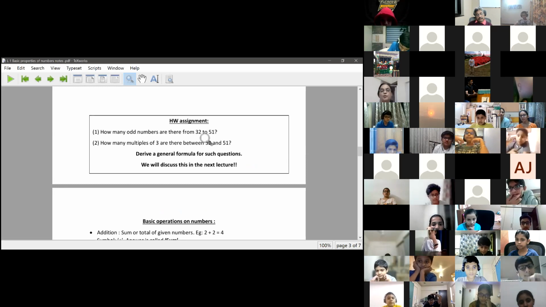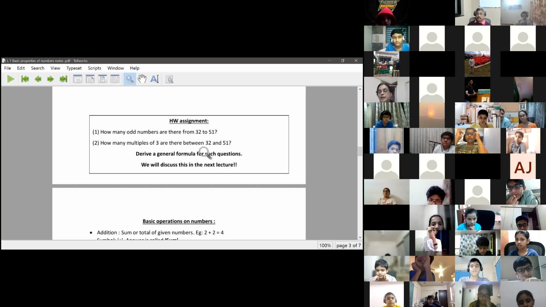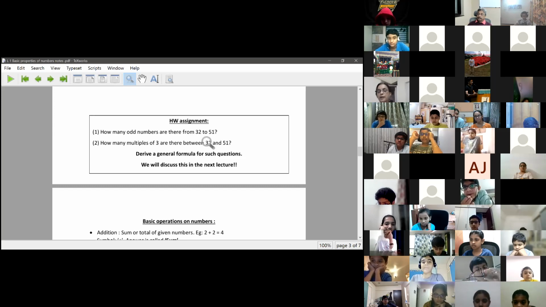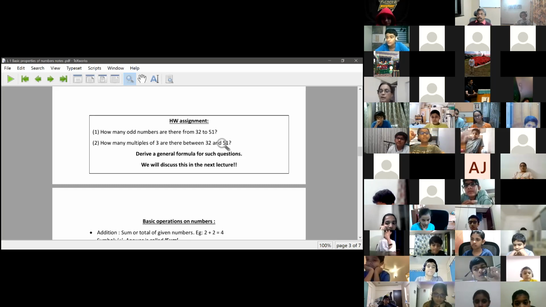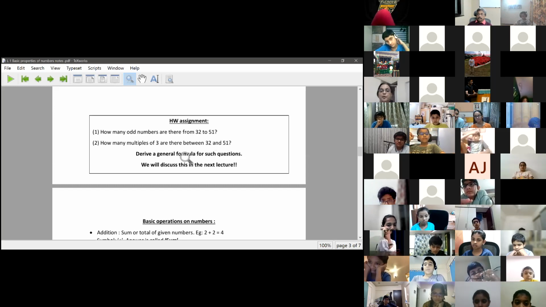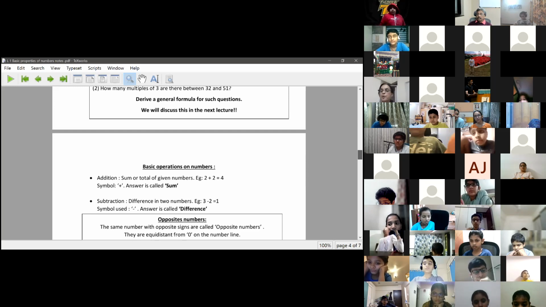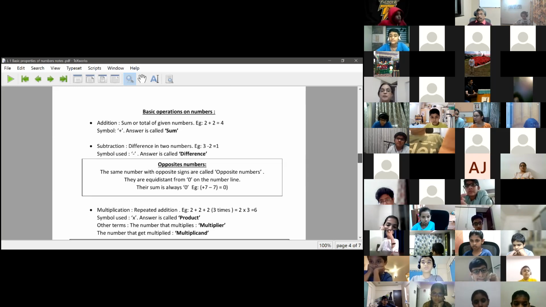Now, I don't want you to count these numbers. I want you to make formulae for such kind of questions. Don't count them mechanically, because mechanically you can count only for a small gap. If I ask you how many odd numbers are there from 332 to 551, are you going to count? You need a formula. So try to make a formula for this. This is where training for M. Prakash begins. We will always try to find some generalization, some formula, and think over the problem more than the given number. All right.